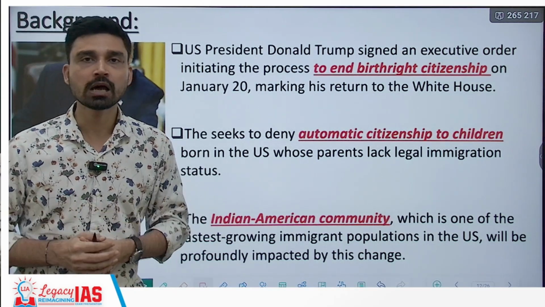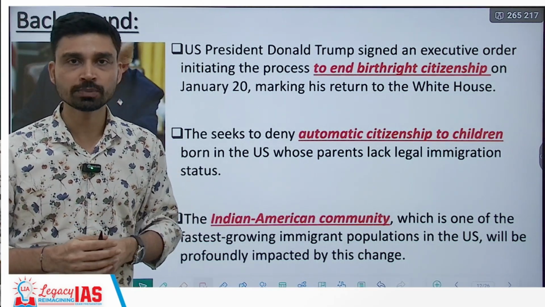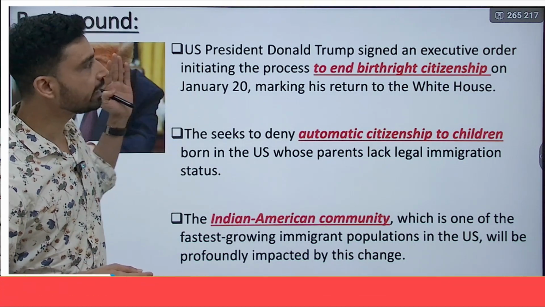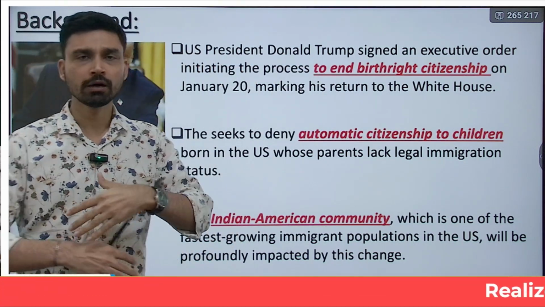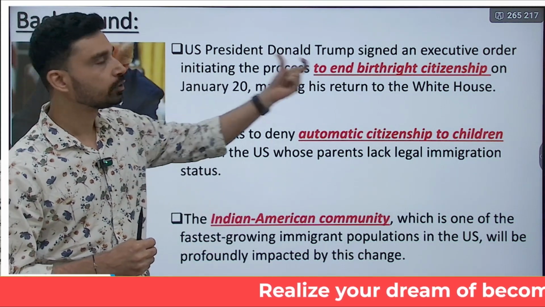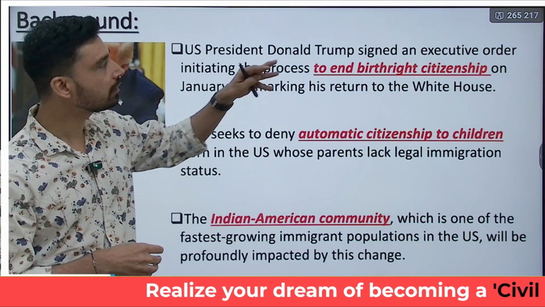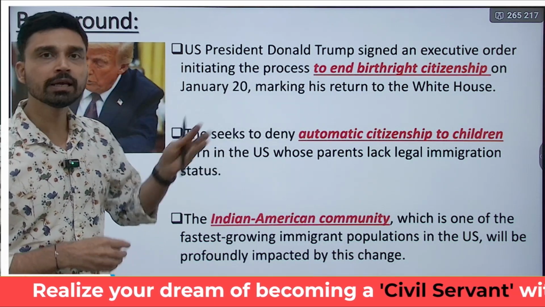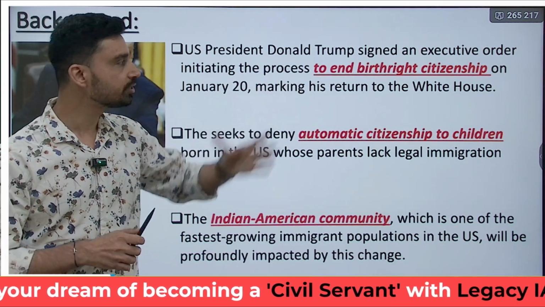Now we know that just after taking the oath of office as president, Donald Trump has signed a flurry of executive orders covering a wide range of issues. And one such order is to initiate a process that will end birthright citizenship, which will kick in from January 20th, marking his return to the White House.